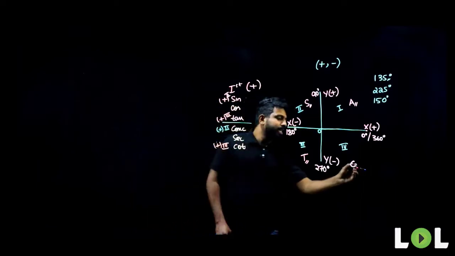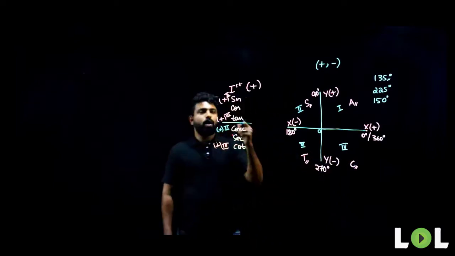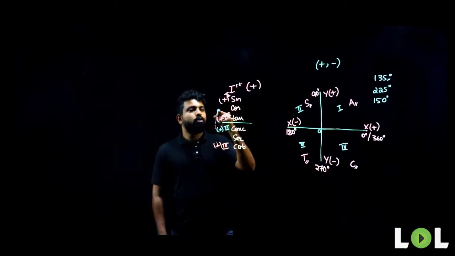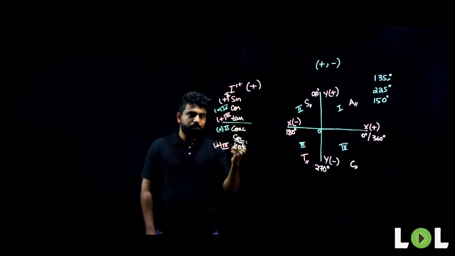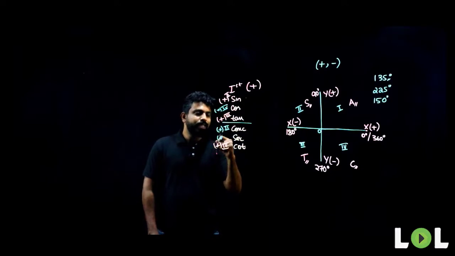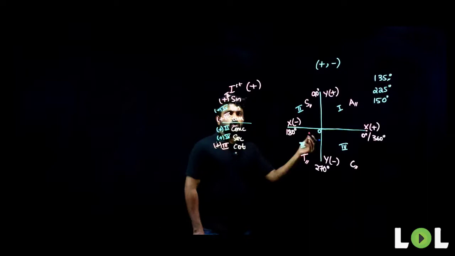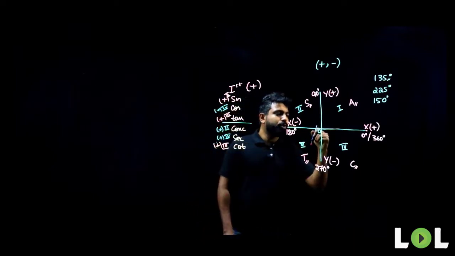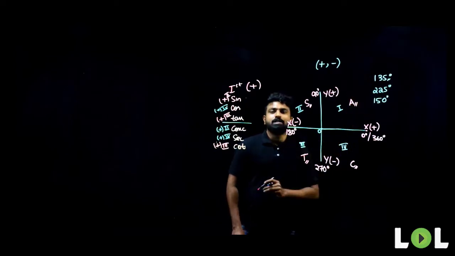What about C here? This is nothing but cos. Cos is positive in the fourth quadrant. So if cos is positive, which is the other value that will be positive in my fourth quadrant? It will be secant. Secant will also be positive in my fourth quadrant. You will have to know and understand this so that you can calculate the trigonometric ratios for these angles here.